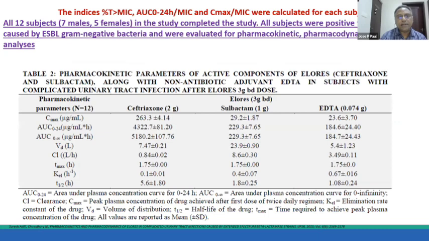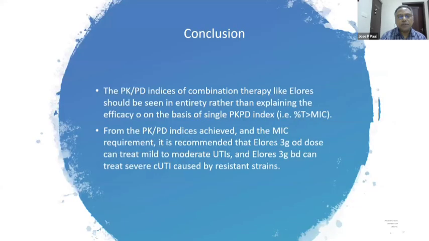There are various data which again show the efficacy of this EDTA combination. So the conclusion is that the pharmacokinetic as well as the pharmacodynamic indices of combination therapies are very suitable, and it is quite effective in countering MDR.